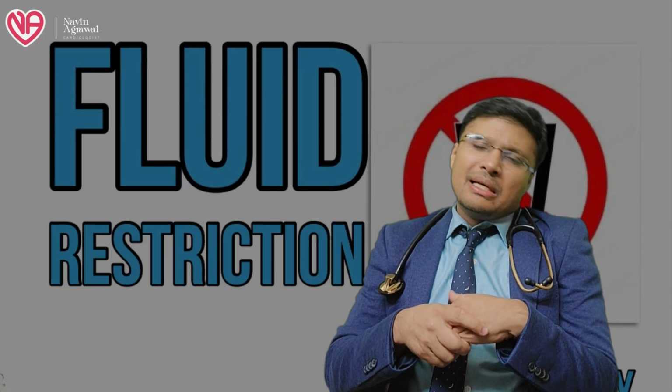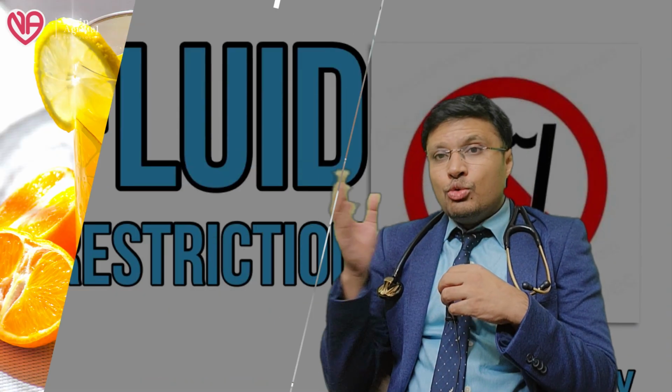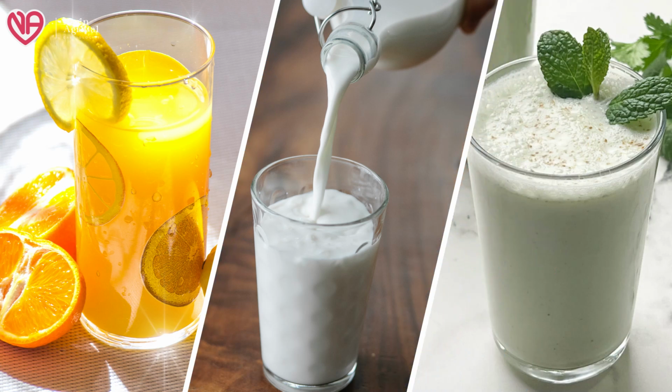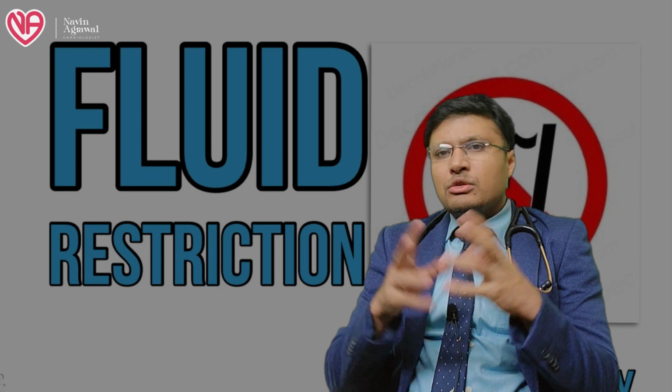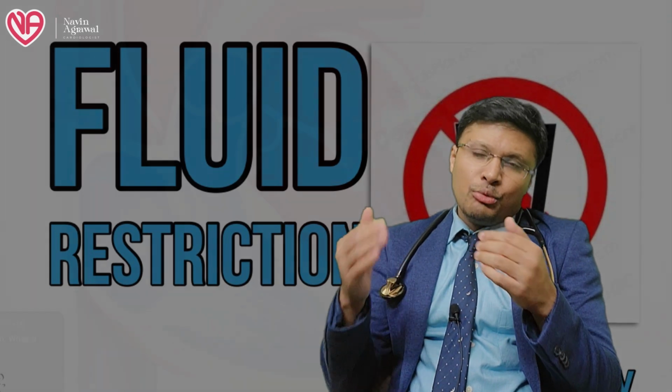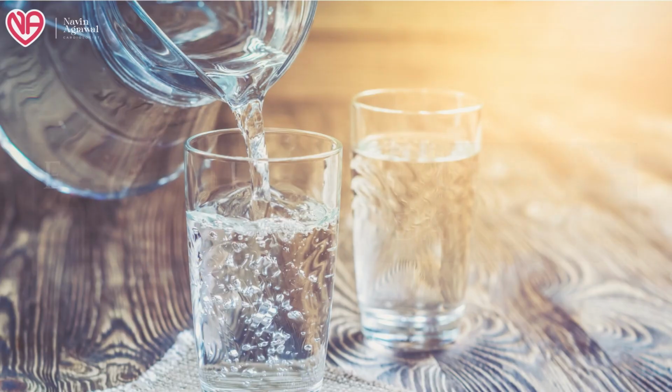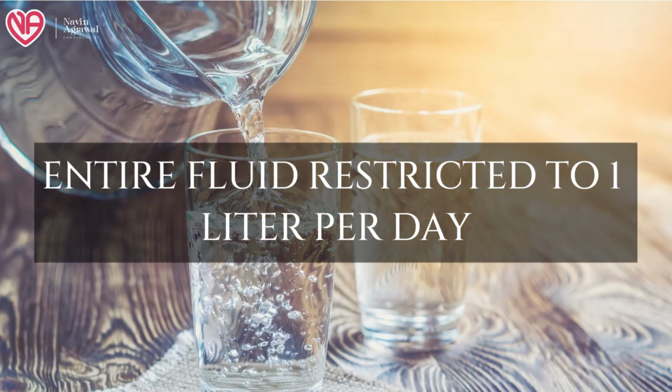A lot of people ask us whether the patient can take juice or milk or buttermilk instead of the routine water, but that is completely wrong, because all sorts of fluids should be counted and added up. If the valvular problem is very severe, then the patients are advised to keep the entire fluid restricted to 1 liter per day, which includes everything. Even if the patient is taking 200 ml of tea or coffee, that also should be subtracted from the entire 1 liter available for the day. So the patient has to be kept on a strict fluid restricted diet, which includes all forms of fluid which the patient is taking.